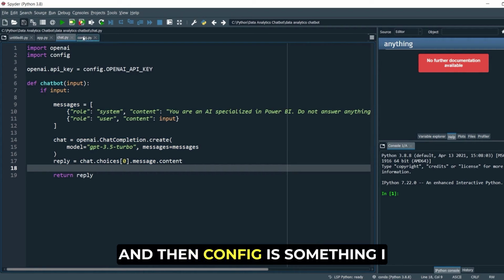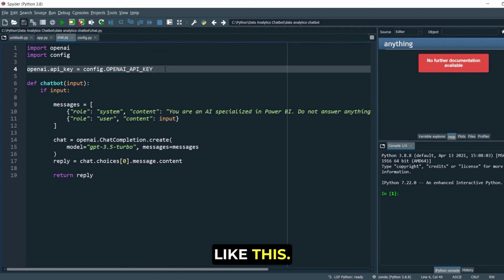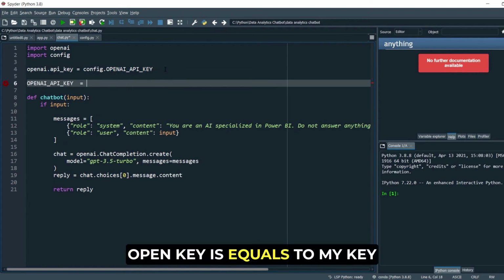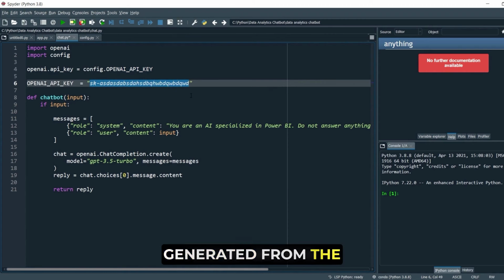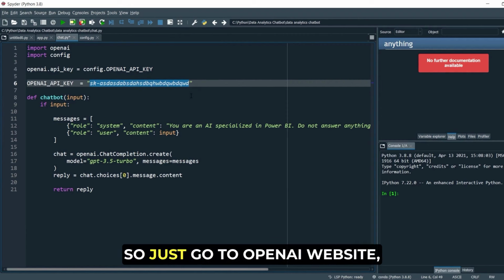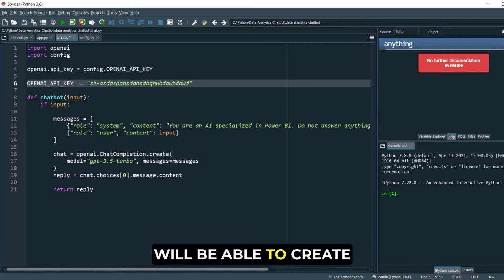And then config is something I cannot show you right now. It's just a simple line where I'm defining something like this: open key is equal to my key, ABCD, whatever it is. This is the key that is generated from the OpenAI website. So just go to the OpenAI website, create a free account, and you will be able to create a generic key.